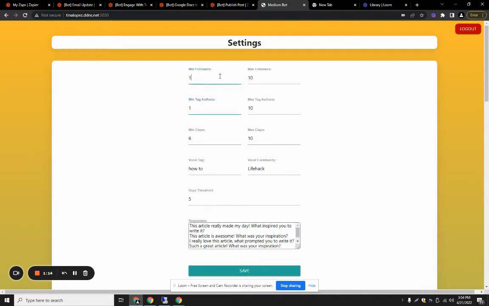We can set the limits here. For example, we have set the limit to 1 to 10, where the bot will select the minimum followers from 1 to 10, and the minimum tag author. We also have minimum tag author. Basically these are for the tags.